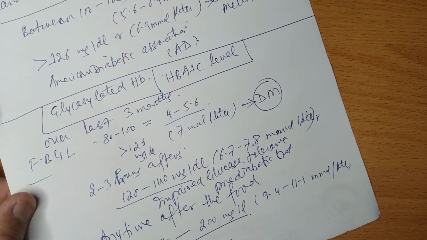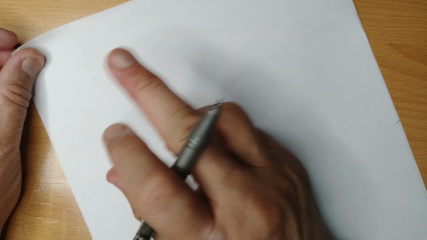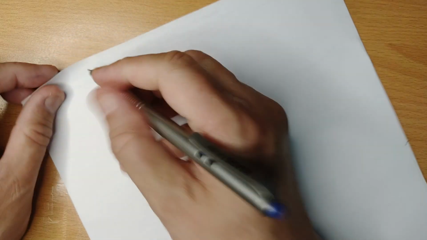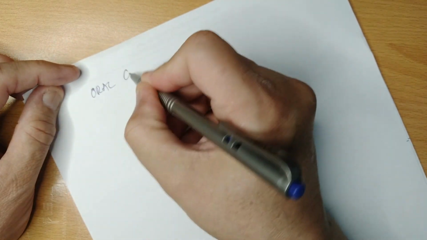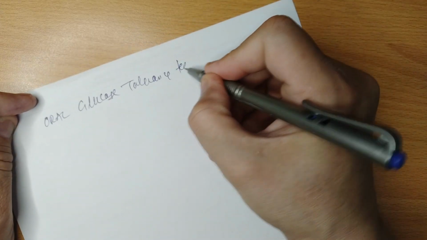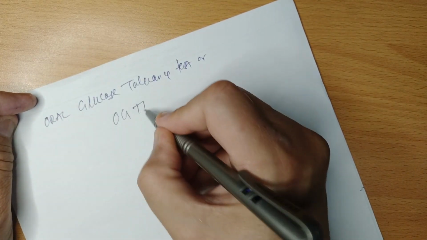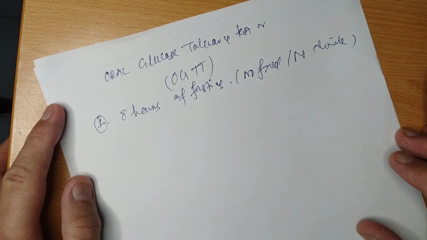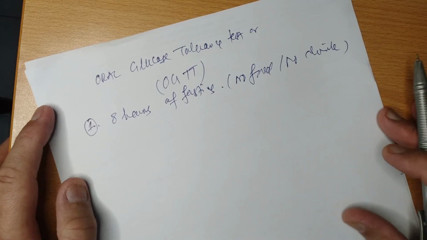These are the important levels of blood glucose which you need to know before we discuss further implications and problems of diabetes mellitus. So diabetes mellitus is diagnosed in different tests. One of them is fasting blood glucose, random blood glucose, and HbA1c levels. Another test is very important, and that is known as oral glucose tolerance test or OGTT. Oral glucose tolerance test is an important test for diagnosis of diabetes mellitus, diabetes mellitus during pregnancy and other individuals.